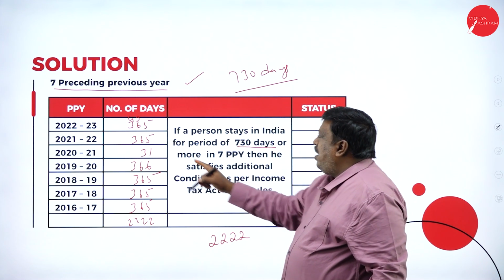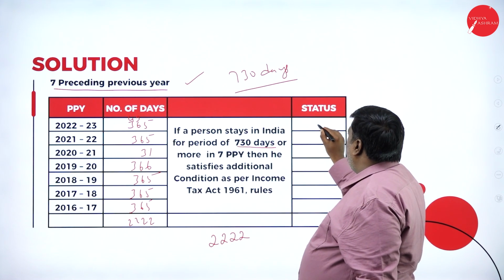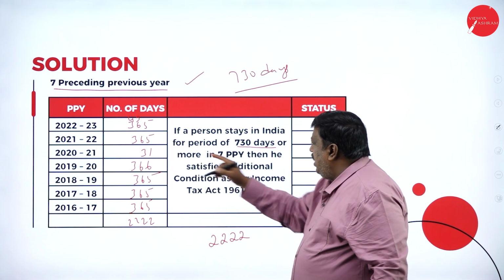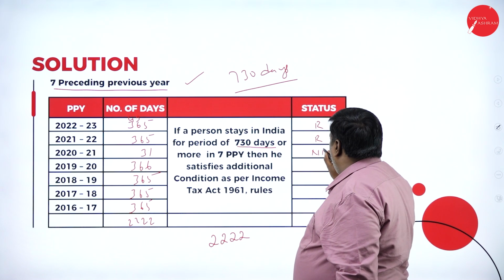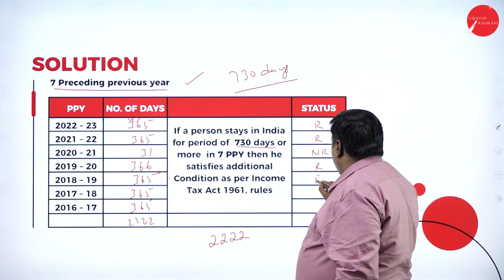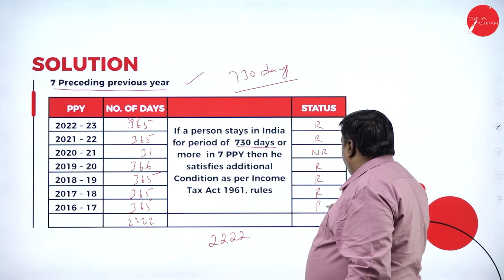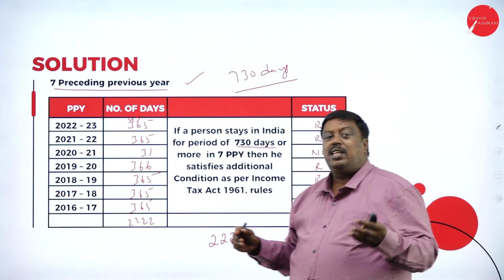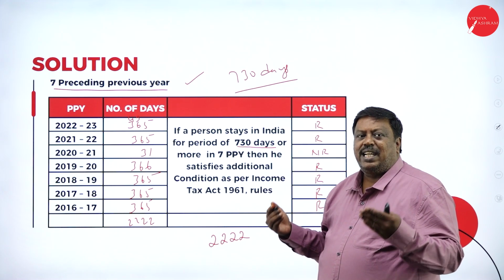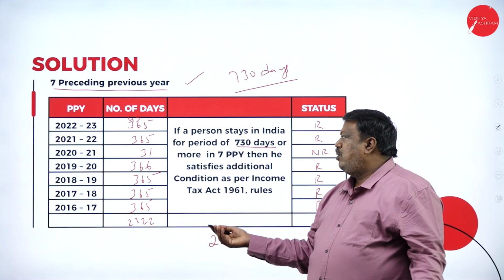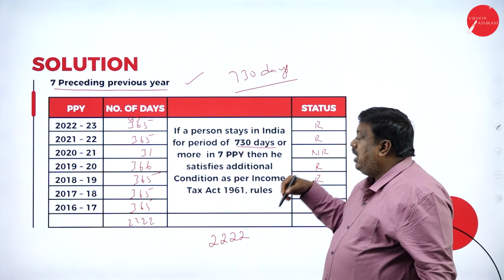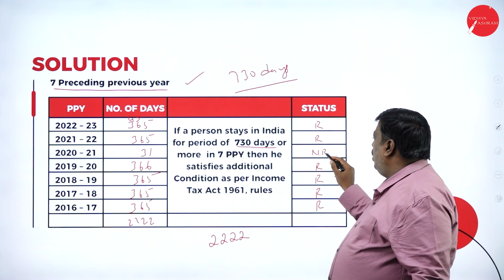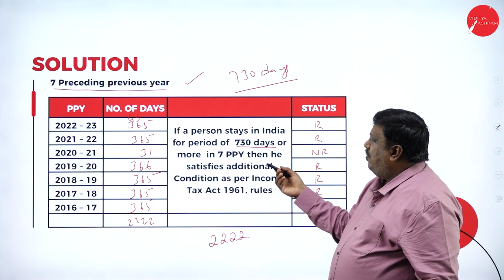If I am there for 365 days, they're going to call my residential status resident. In 2020-21, my status was non-resident. How did we get resident? If I'm there for 182 days or more during the previous year, I've satisfied my first basic condition, so they're going to call me a resident. If I couldn't satisfy both basic conditions, automatically they're going to call me a non-resident. Now, the first one is over.